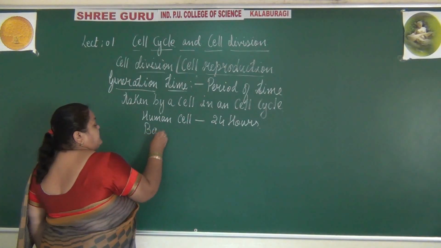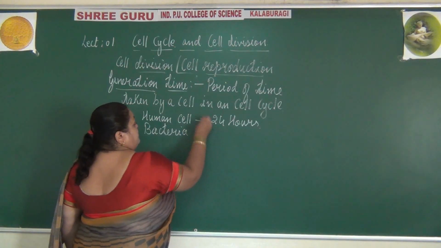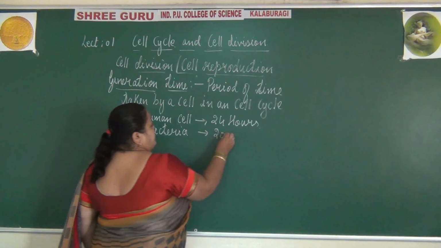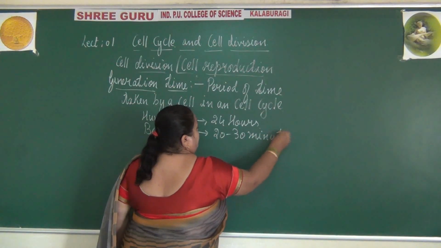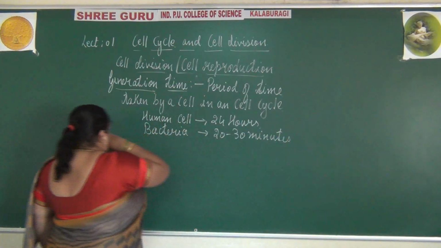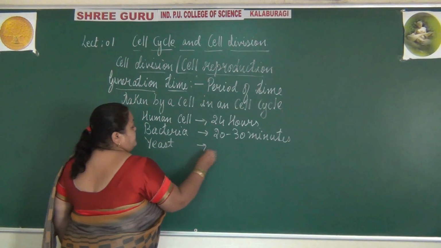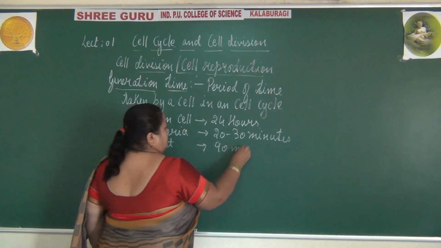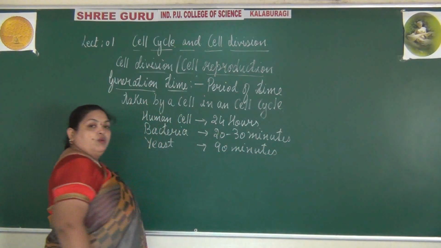The bacteria generation time is around 20 to 30 minutes, while the yeast cells take 90 minutes to divide.